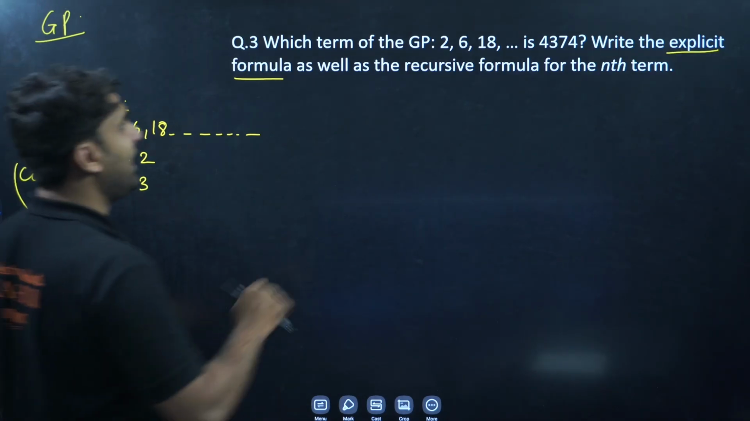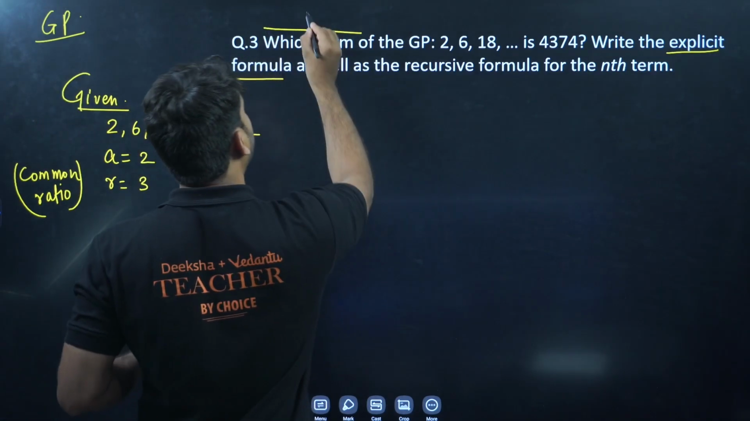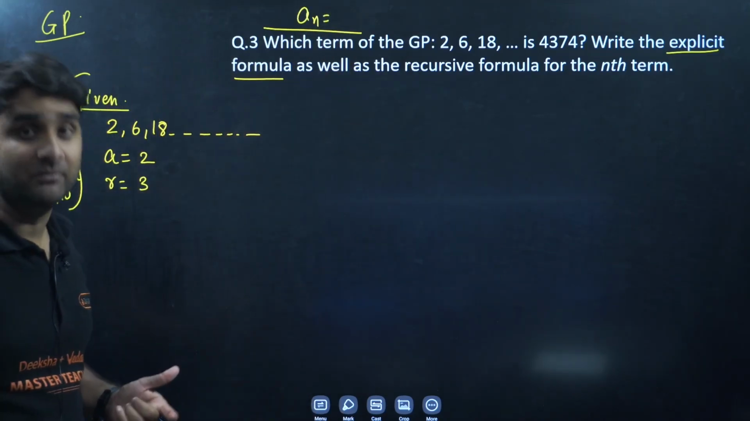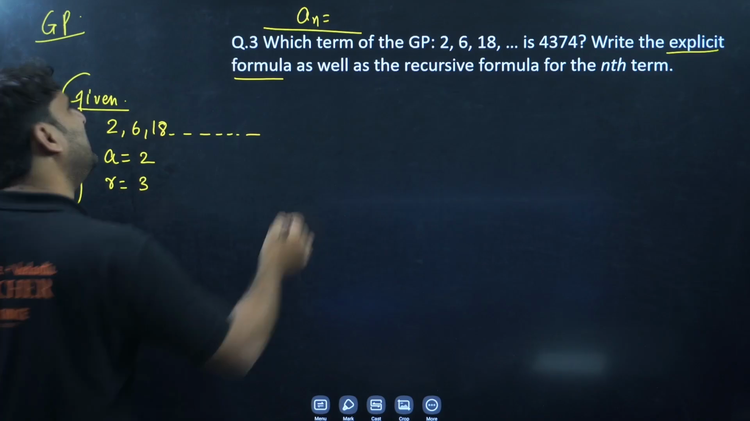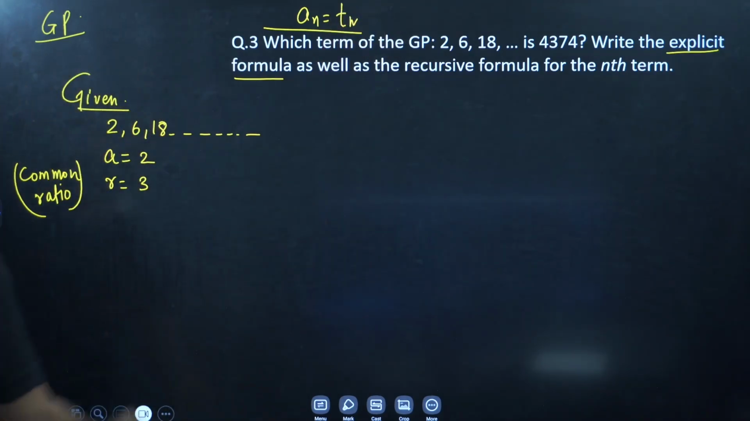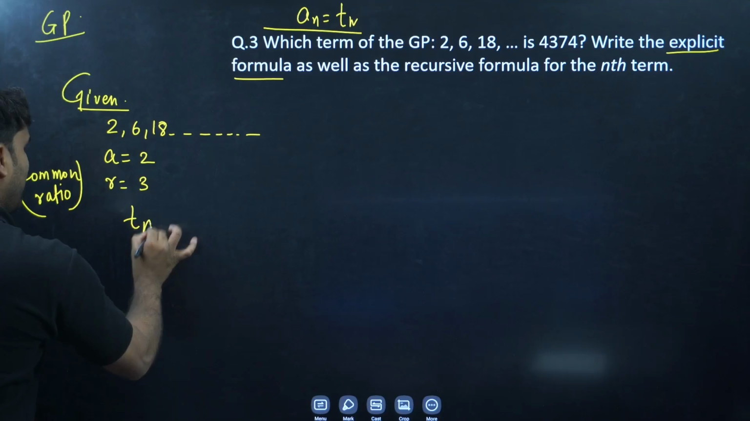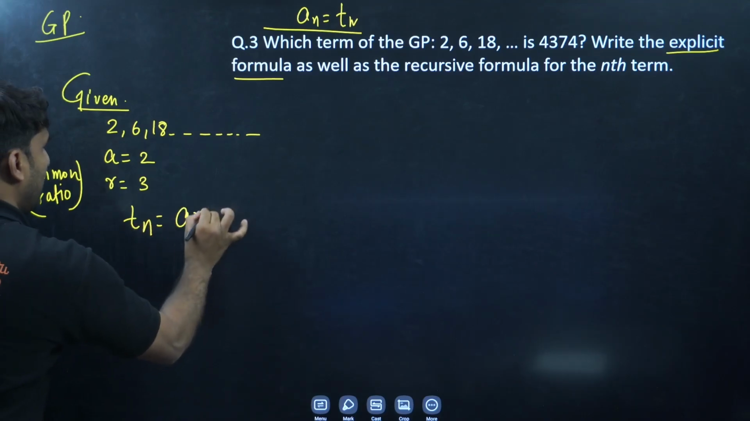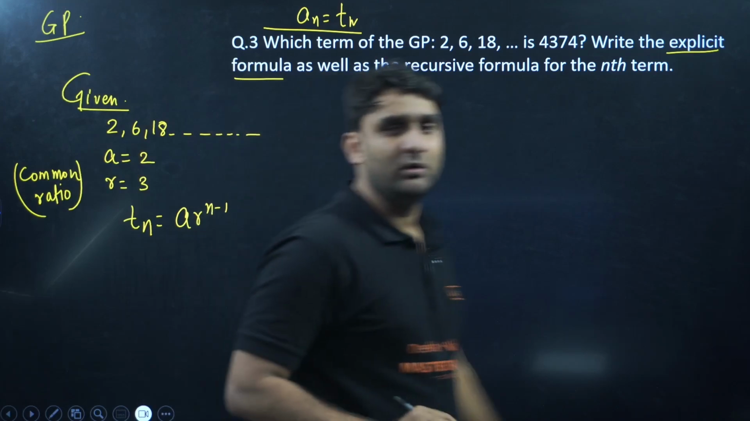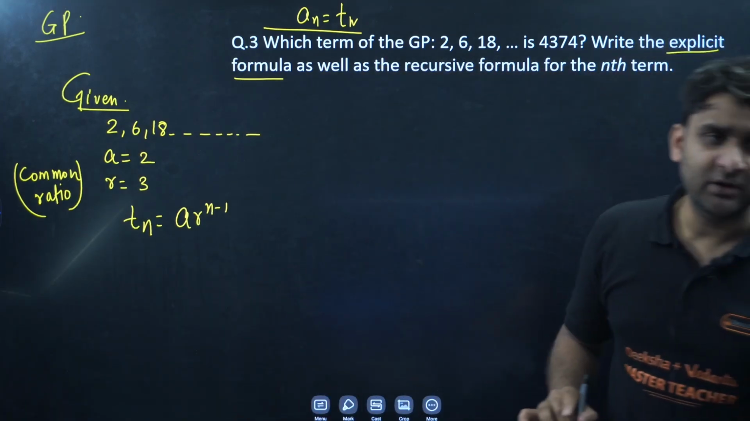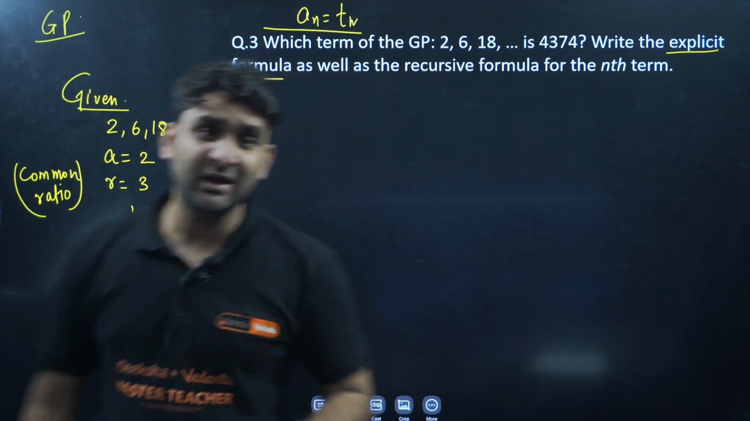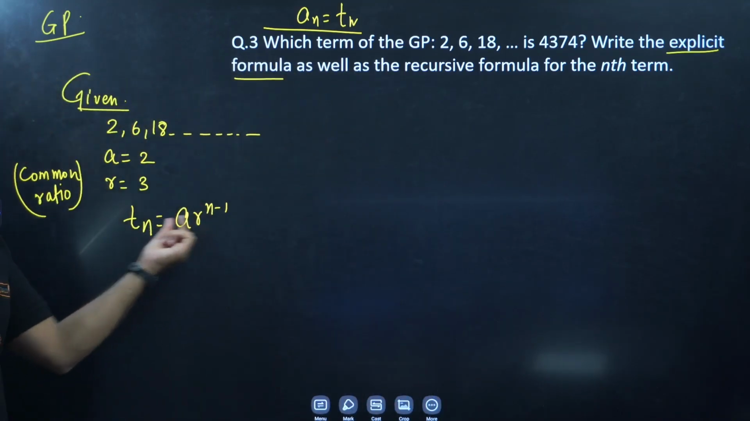Okay, and we have to find out which term. I don't know which term, so we have to use the formula for an, nth term, or you can say Tn also, as per the Ganita Manjari. So what is the formula for Tn in GP? Tn is equal to A into R to power n minus 1. This is the formula to find out any term in GP, or to check the position of any term in GP.